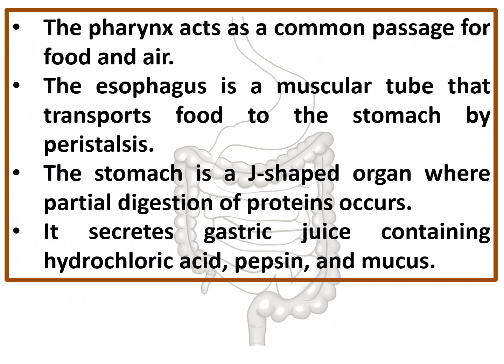The pharynx acts as a common passage for food and air. The esophagus is a muscular tube that transports food to the stomach by peristalsis, and the stomach is a J-shaped organ where partial digestion of protein occurs.